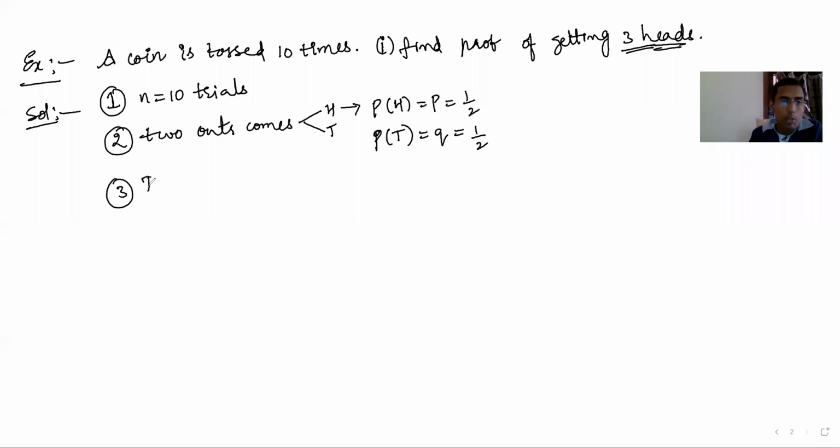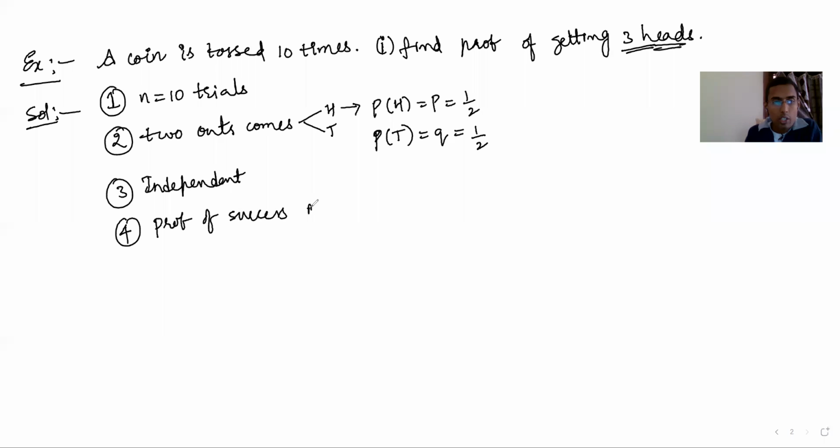Next, independent. How do you know they are independent? I already said: if you get head in the first trial, what you get in the second trial doesn't depend on the first trial. Whether the first is head or tail, we don't know what the second will be. That's independent. Next, number 4, probability of success.